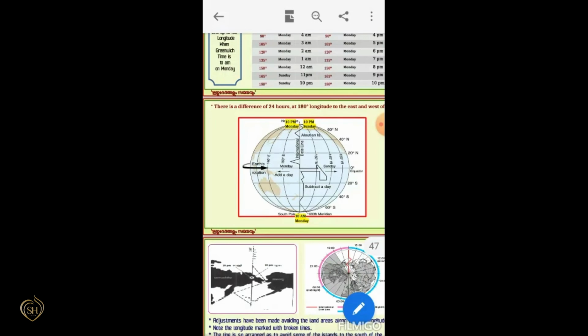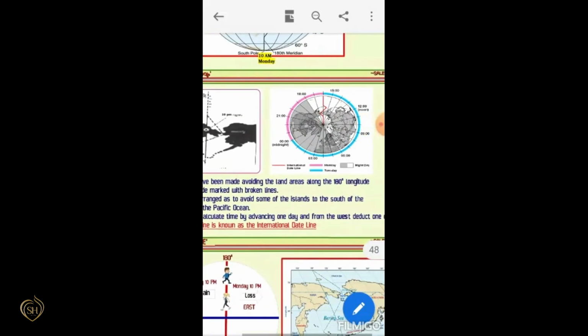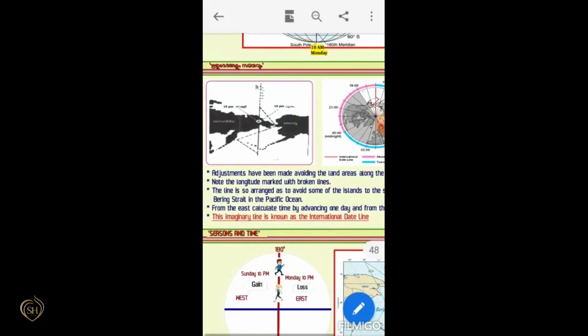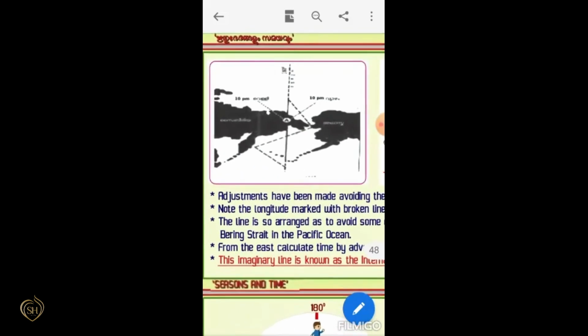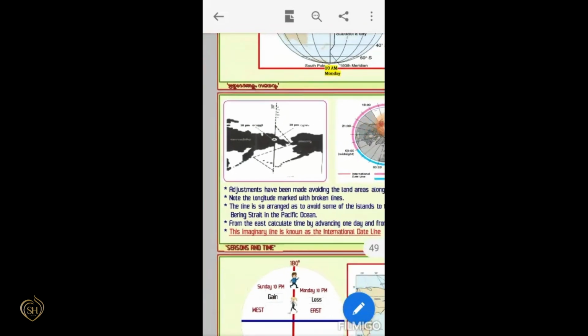This International Date Line does not pass through any country. Adjustments have been made avoiding the land areas along the 180 degree longitude, and not the longitude marked with the broken lines. These broken lines are the International Date Line.